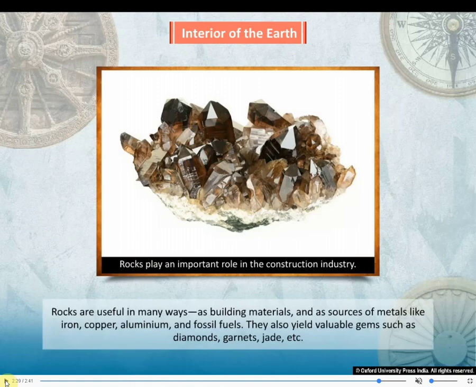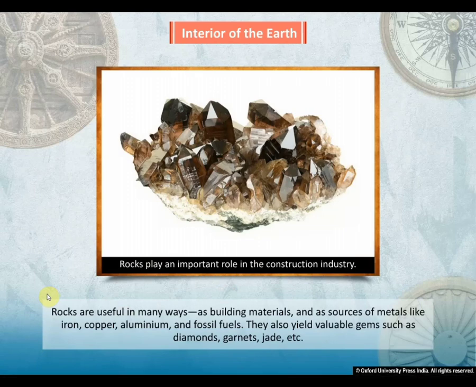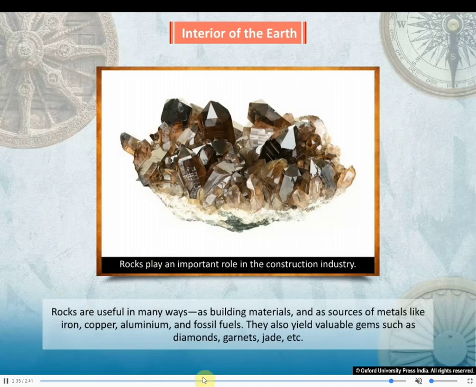They also yield valuable gems such as diamonds, garnets, jades, etc. You might see mama or papa wearing some diamond rings, or other gems. So these are made of this only. So they are rocks. Understood, dear children? So they play an important role in the construction industry. Okay, dear children?